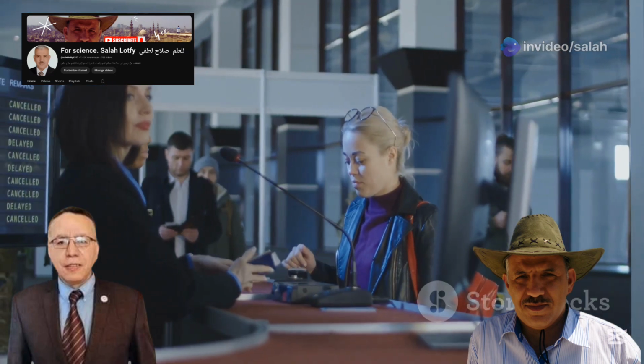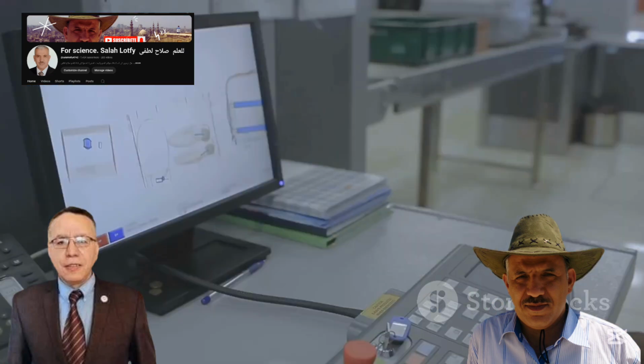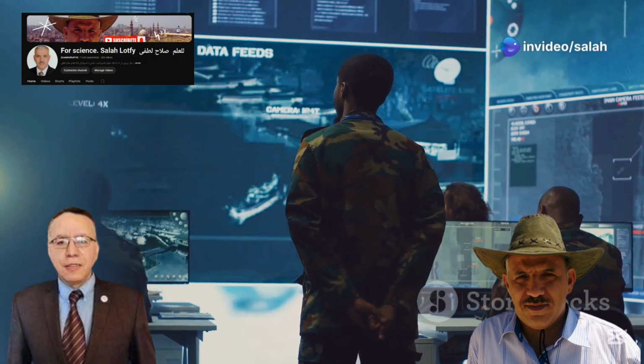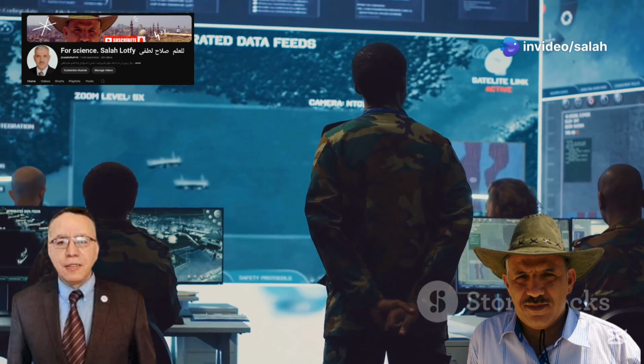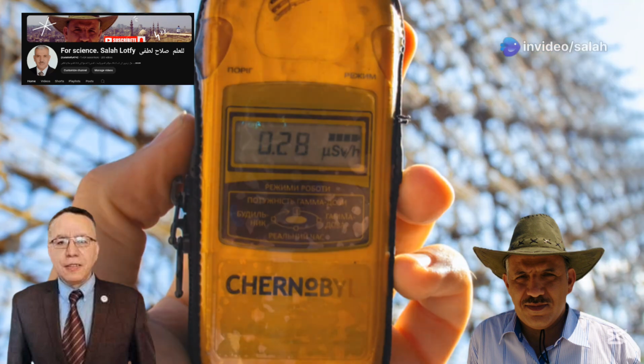And finally, in security and defense applications: detecting smuggled nuclear materials using gamma-ray and neutron scanners at airports. Nuclear threat detection, monitoring unauthorized radiation sources in security zones.